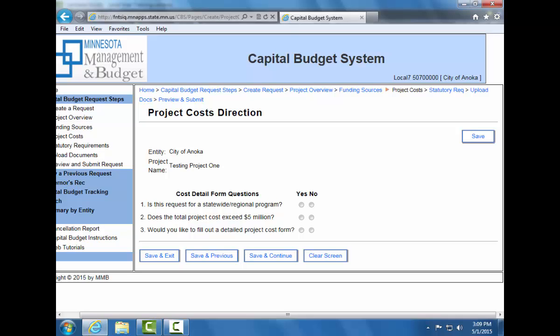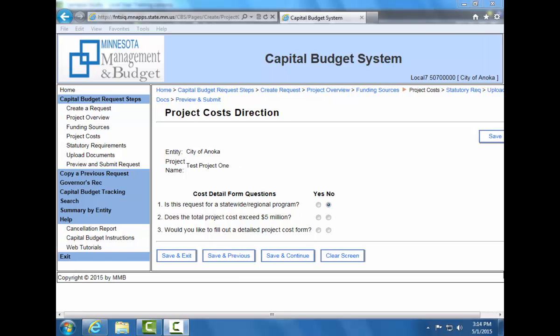For local units of government, the first question will be no. This is not a statewide or regional program. It is important to know that once you click Save and then OK, you cannot go back. Please ensure that all questions are answered correctly, as you will not be able to return to this screen. As previously mentioned, if all questions are answered no, you will be directed to the summary cost screen.